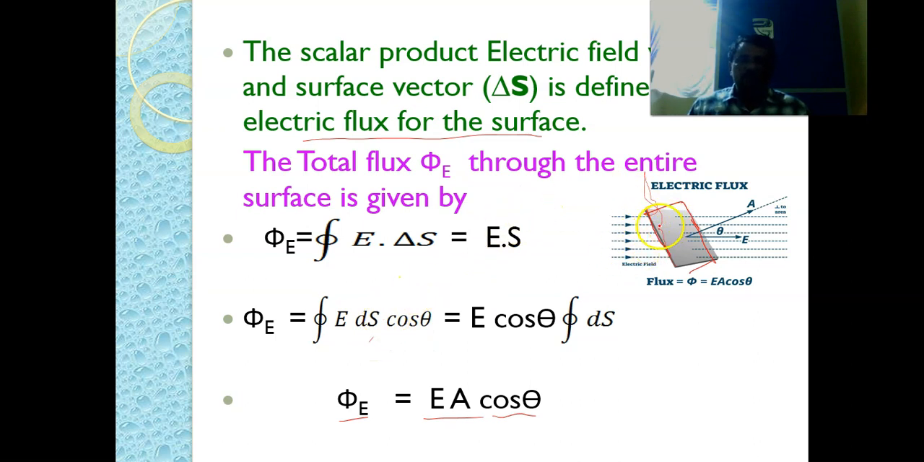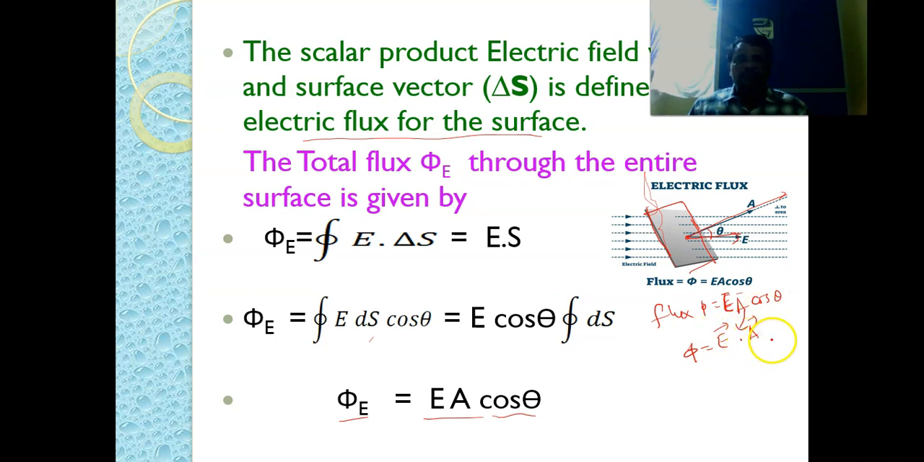We have taken this particular surface. So the normal to this surface is in this direction. This is our area vector, but the electric field is in this direction. So the angle between them is theta. So the flux through this surface, phi, is equal to E into A cos theta in magnitude, because this is nothing but phi is equal to E bar dot A bar.